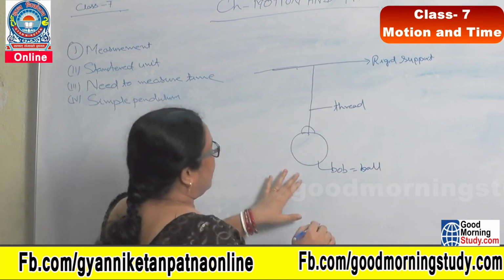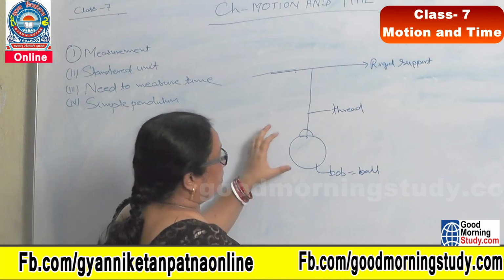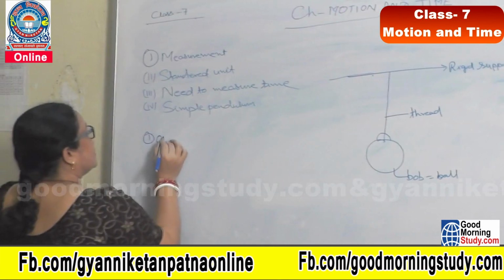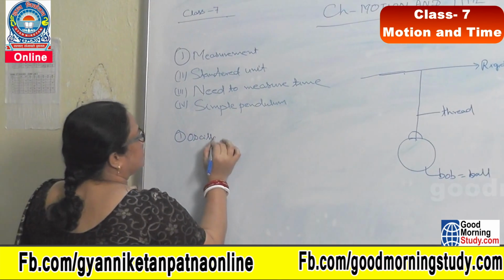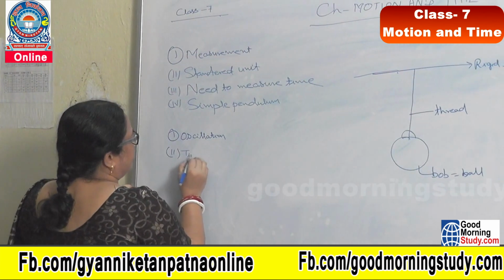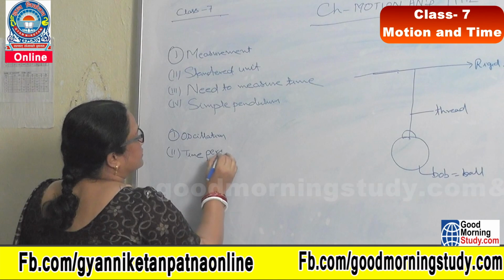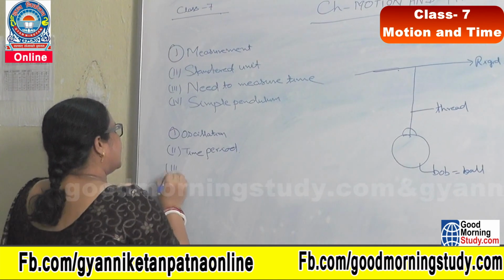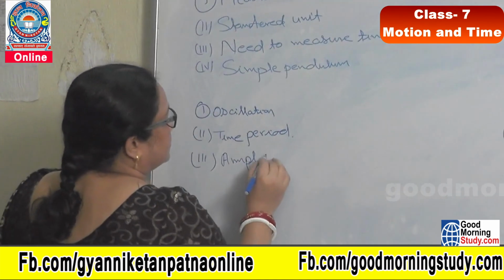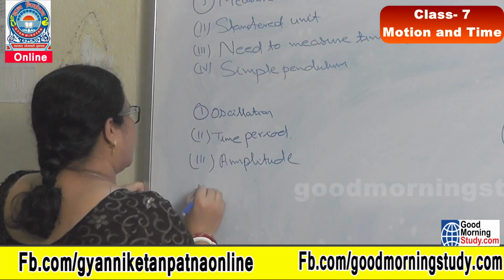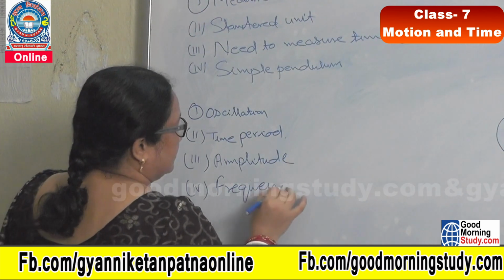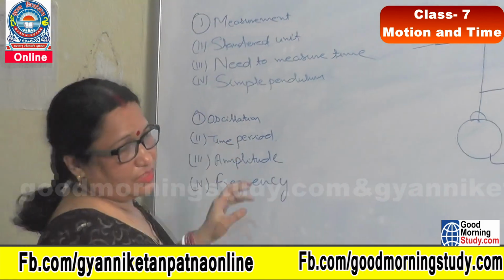So now I want to explain the 4 terms related to simple pendulum. First one is oscillation. Second one is time period. Third one is amplitude. And fourth one is frequency. Let us take one by one.